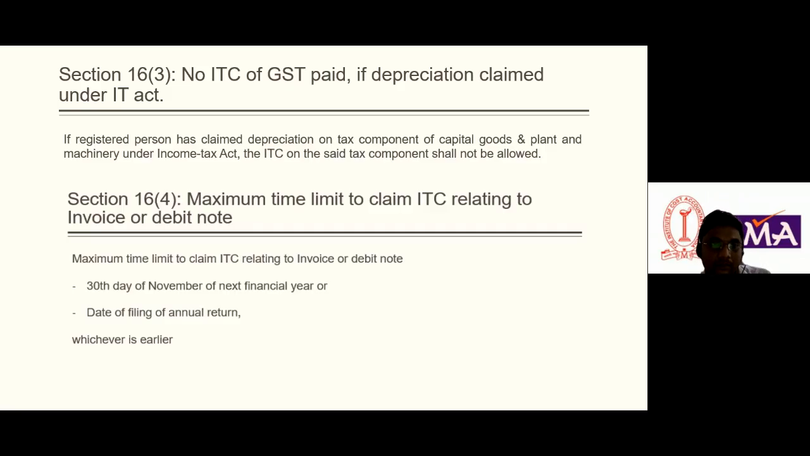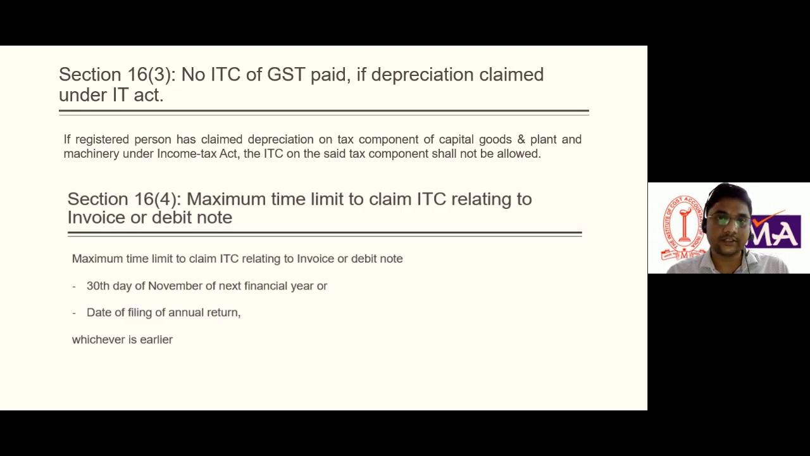So understood. Section 16 subsection 1 says about the eligibility. 16 subsection 2 tells about the conditions. 16.3 is about the capital asset, which is also most important: depreciation on the tax component of capital goods, and under income tax the ITC on the said tax component shall not be allowed, which is very important.